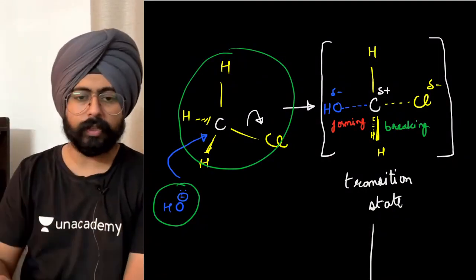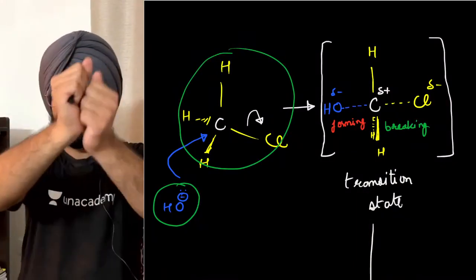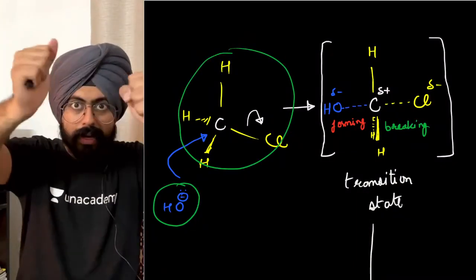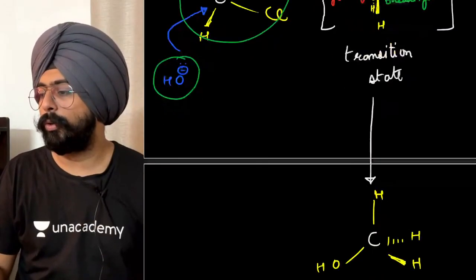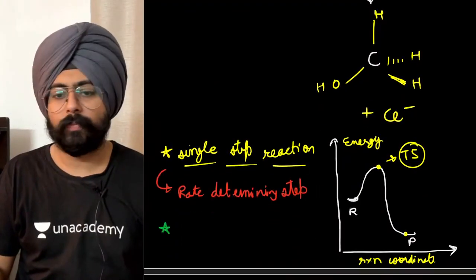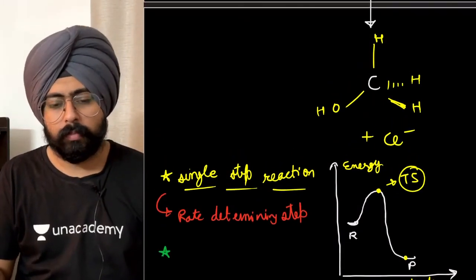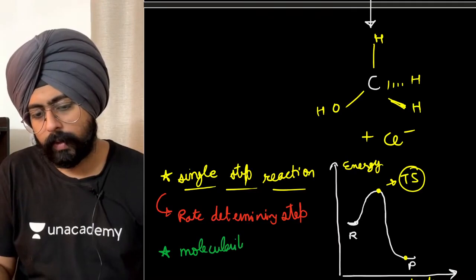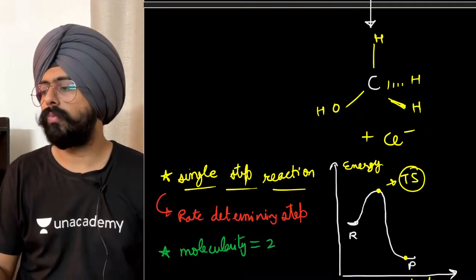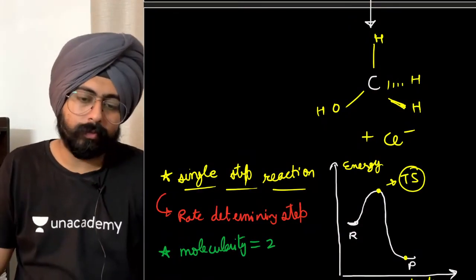So substrate and nucleophile are interacting with each other. They are both colliding with each other. Since they are both colliding with each other, the molecularity of this reaction is equal to 2. Yeah, the molecularity of this reaction is equal to 2. Bimolecular reaction.